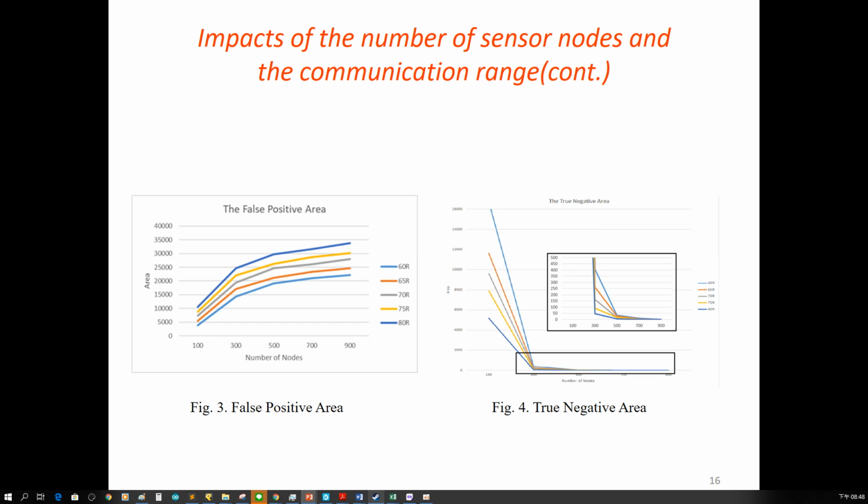Then, when the number of sensor nodes is 900, all of the FPA is higher than 20,000, which means the OBA encircles almost the whole continuous object. Then we can verify this by evaluating the TNA. With the same number of nodes, the TNA approaches 0. So this can be proved.